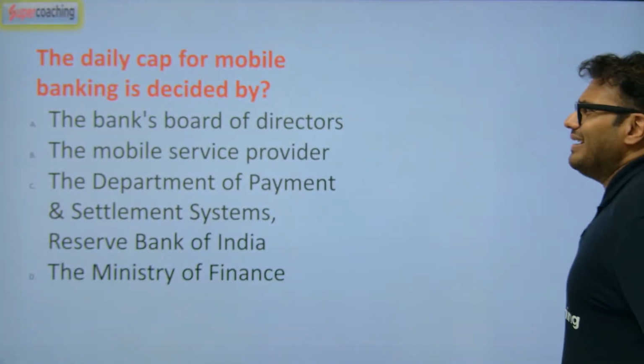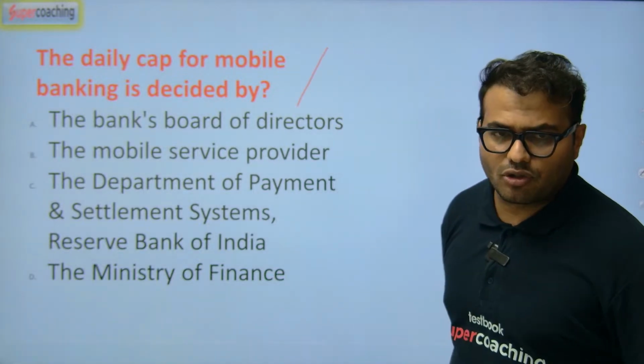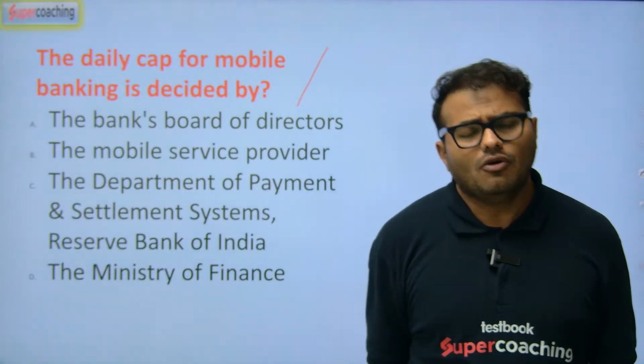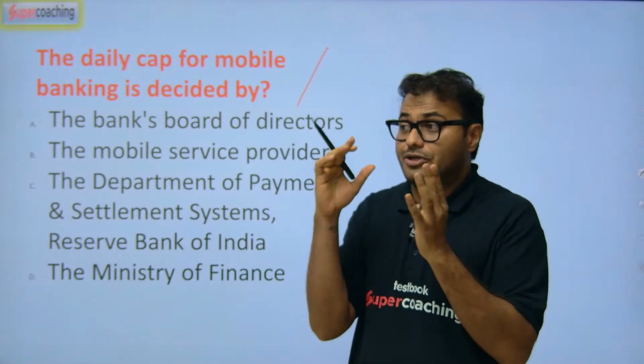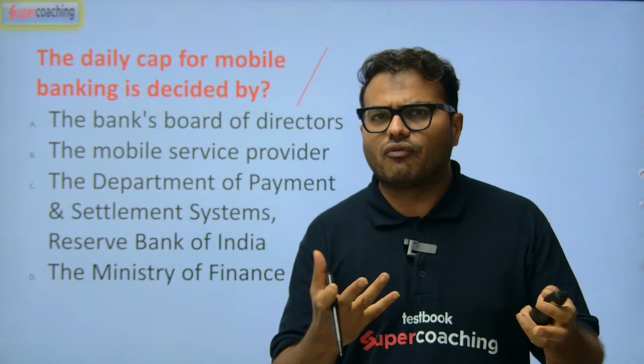The daily cap for mobile banking is decided by whom? Usually RBI gives the rules and regulations for that. For example, we are doing UPI transactions. So the limit should be 1 lakh rupees or 5 lakh rupees for certain types of transactions. That will be decided by, of course, RBI.